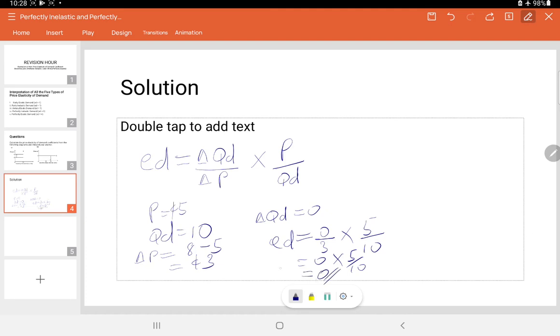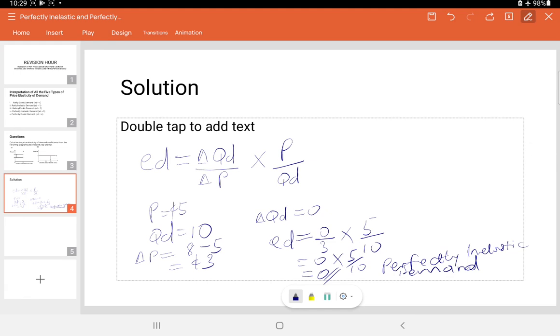Therefore, we say that the ED, the elasticity of demand coefficient from question 1, is going to be 0. And this is interpreted as perfectly inelastic demand. So it means the commodity in question 1 has perfectly inelastic demand.